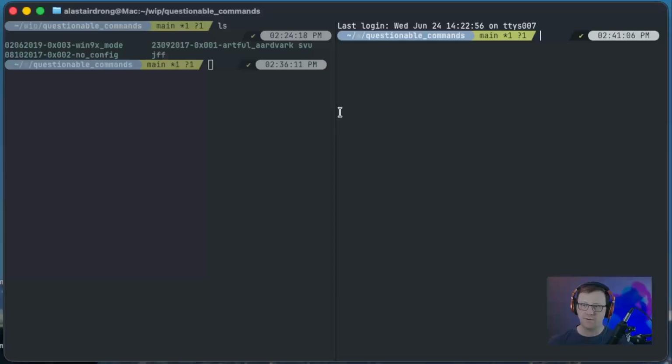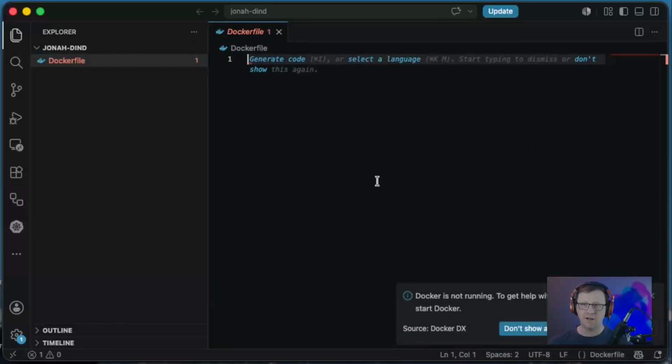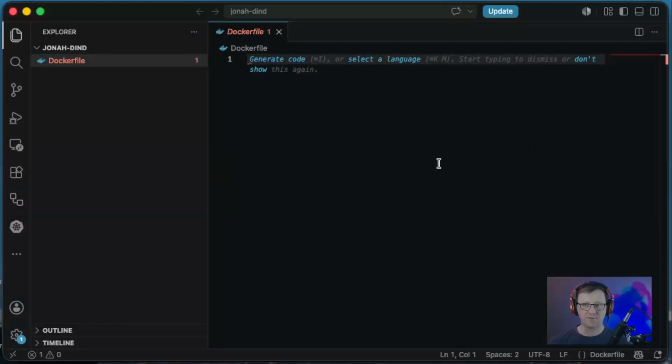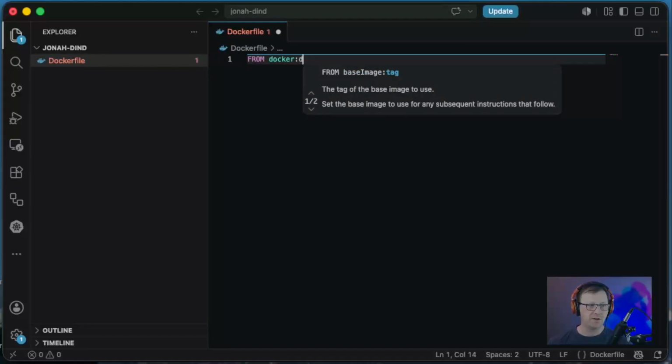I'm going to split to a new tab here, and I am going to cd up a level. Let's mkdir jonah-dind, or Docker in Docker. Then we'll cd into our new directory. We'll go ahead and touch a Dockerfile, and we'll go ahead and open VS Code. We'll open up our Dockerfile here, and all we're really doing is renaming Docker in Docker to Jonah. All we really need in this instance is FROM docker:dind.